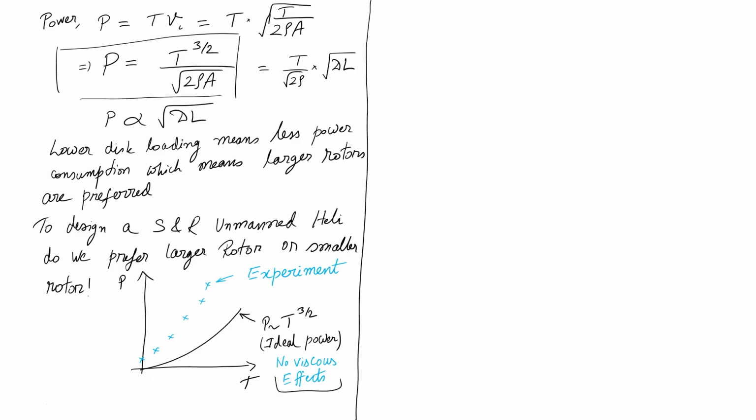So, this P, the momentum theory power, is also called ideal power, as opposed to real power, which I will actually experience.